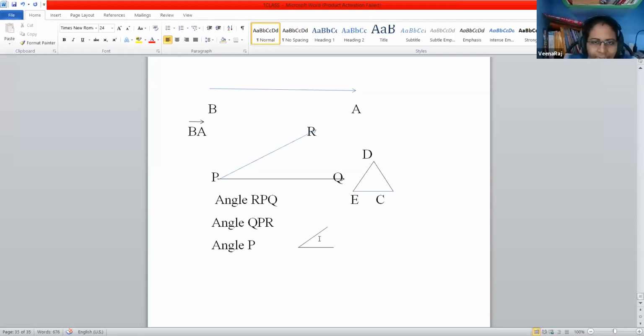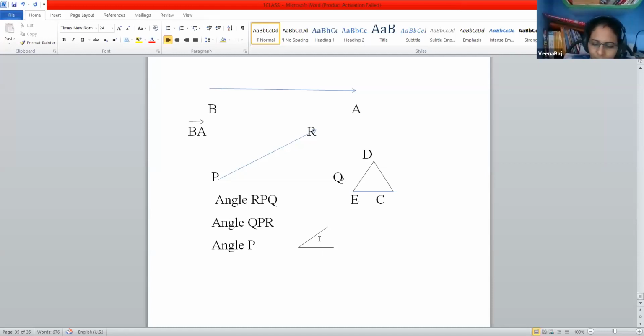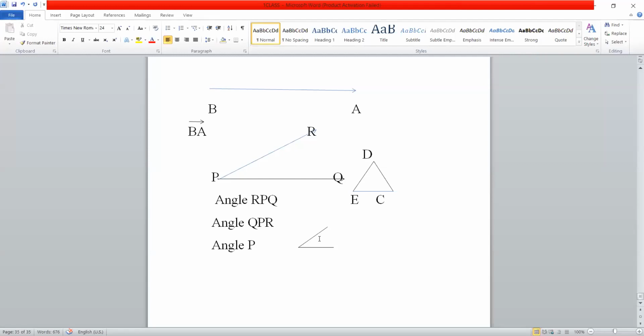I will give one task to you. Please do it. That is page number 71. Do this as homework. You have to observe your surroundings and collect some pictures of lines and angles. You can collect from the newspapers and some other pictures at your home. But don't go outside.